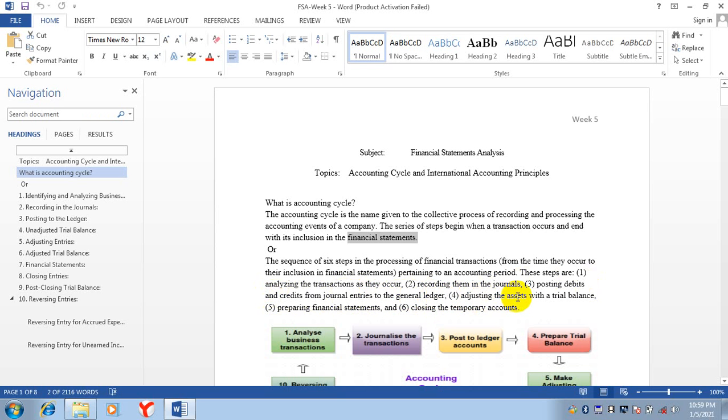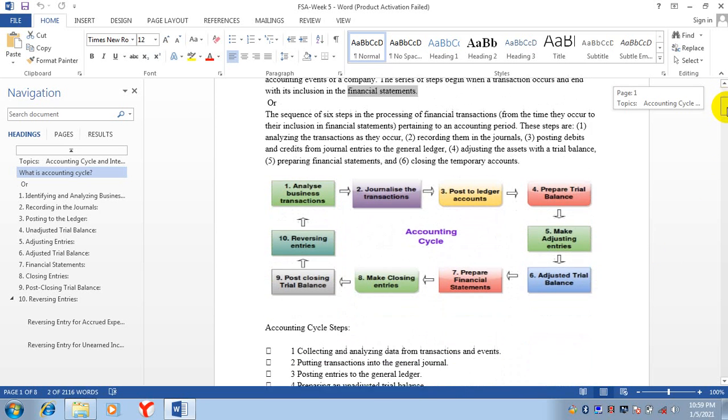Then there will be a trial balance. There will be adjustments. Then we will prepare financial statements, and then there will be closing the temporary accounts. Here, in between, some steps are missing. We will discuss it in detail here.